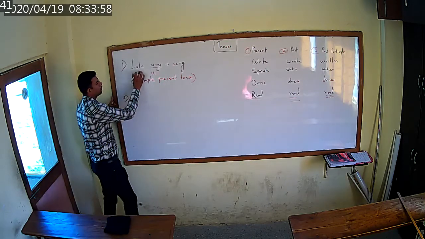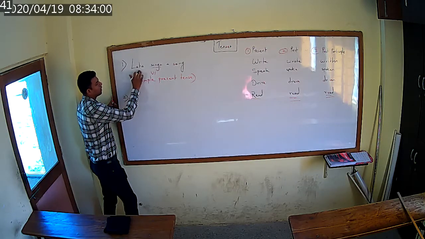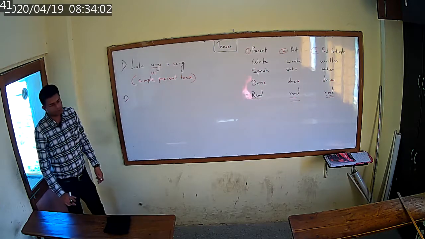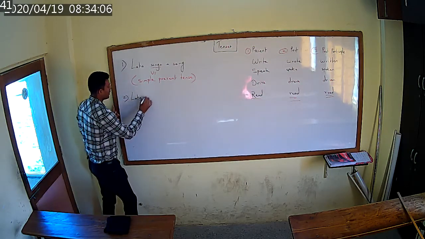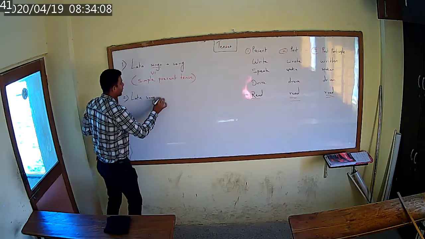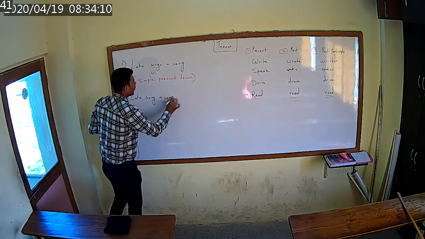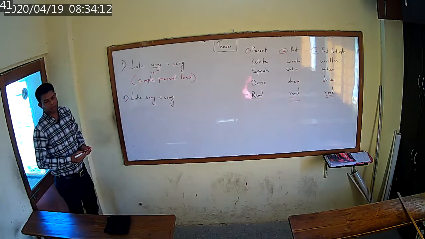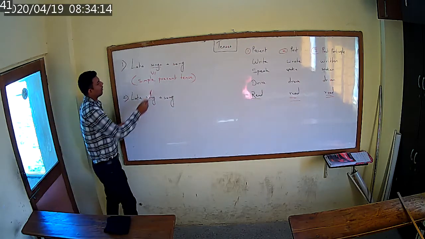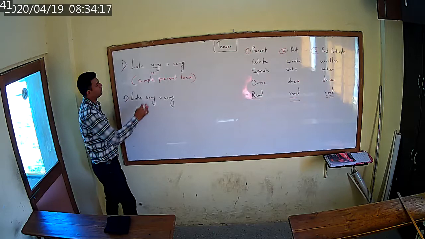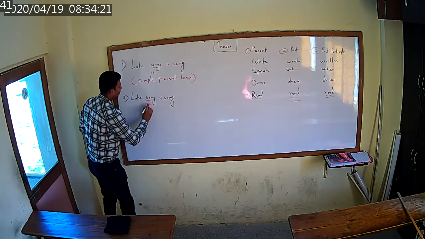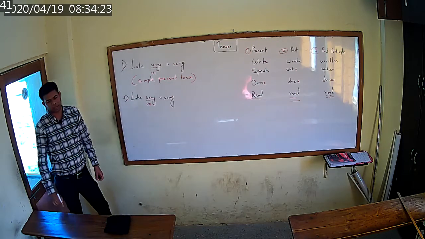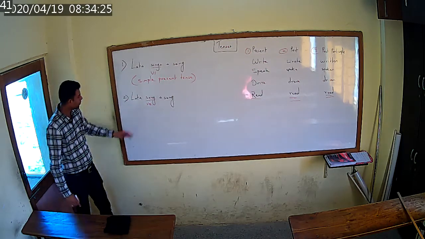If I told you to convert this sentence into simple past tense, then Lata, what is the past tense of sing? Sang a song. What I have done here is that I have just changed the form of the verb from verb 1 to verb 2. Lata sang a song. Is that clear?